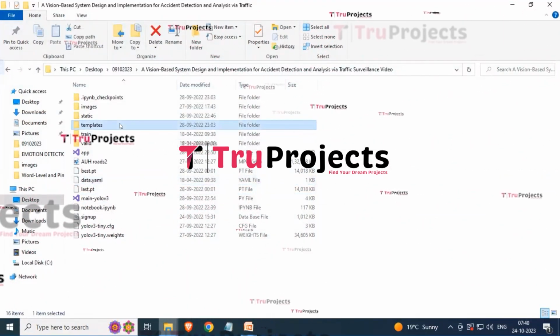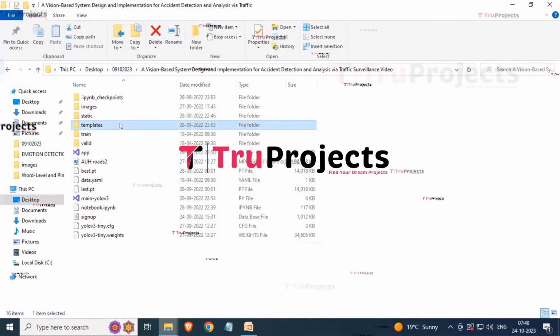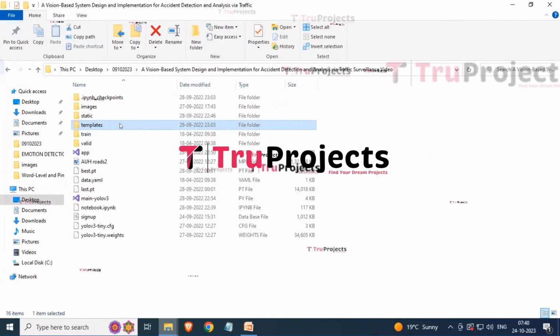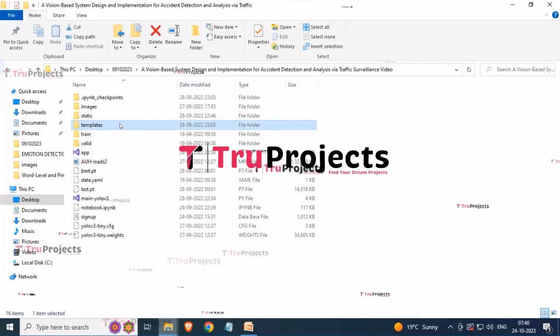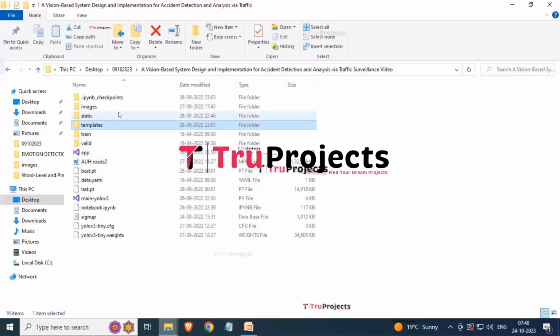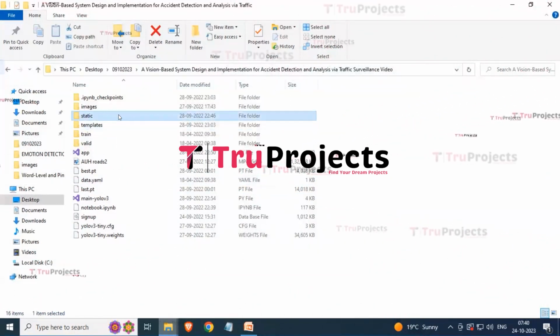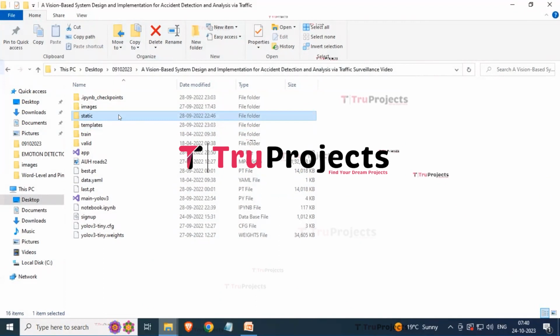This folder contains all the HTML pages used in the project. It typically includes files like index.html, about.html, etc., which represent different pages of the website. Then we have another folder which is named static. This folder consists of files related to CSS, JavaScript, and Bootstrap files.